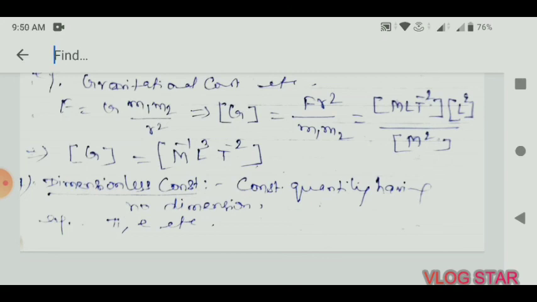In the next class, we will see the applications of dimensional equations. We will try to solve some problems based on them, and discuss the limitations in detail.